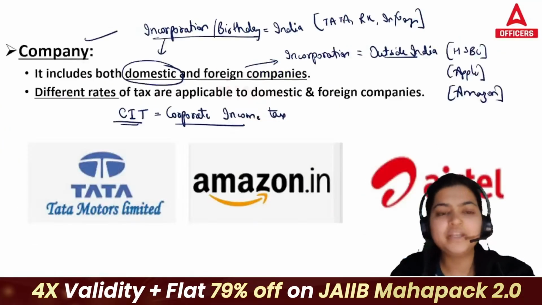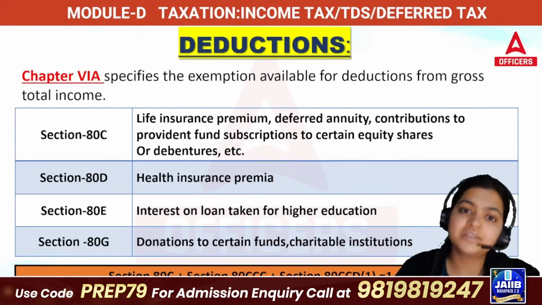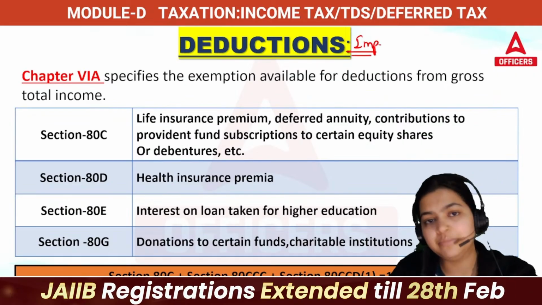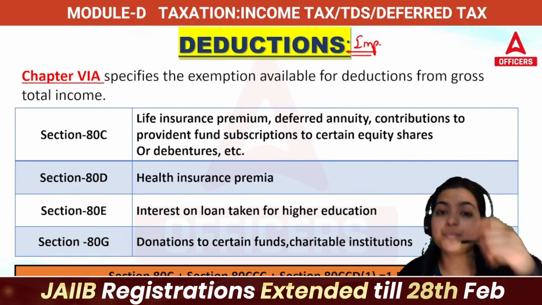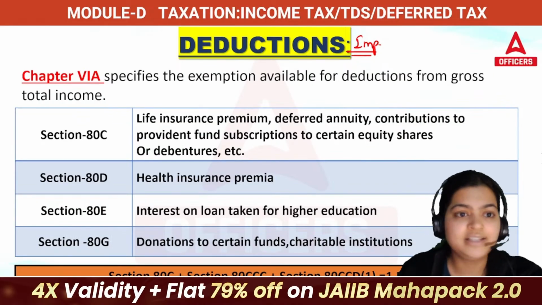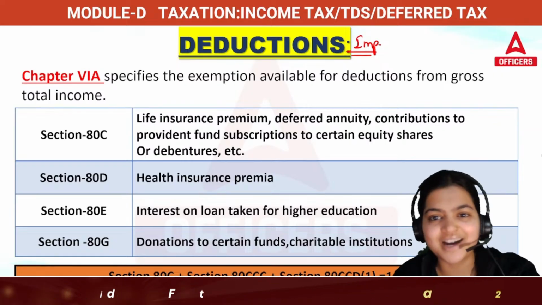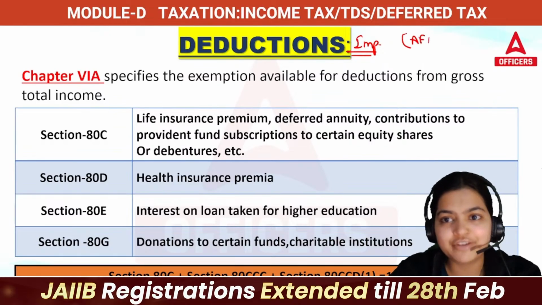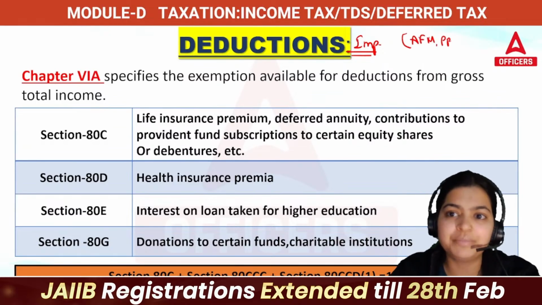Now, coming to the next very important point, that is deductions. This is again very important, and I will give one mnemonic so that you can remember this as well. So make sure to watch this part. Before we start deductions, let me tell you one thing. You will see deductions not only in your AFM, but sometimes they ask questions in your PPB as well.